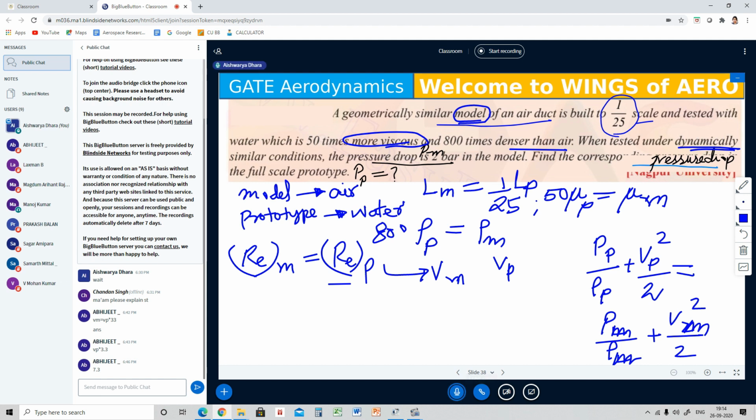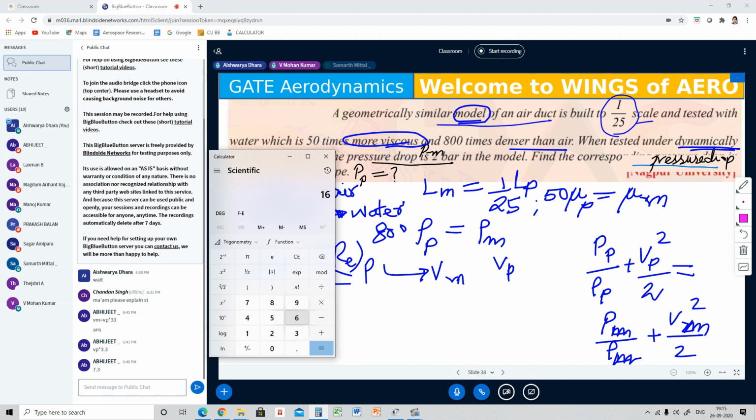Mohan Kumar, is that all right? I also checked with my hint book. Yes, ma'am. I'm getting a ratio of VP by VM equal to 0.64. VP by VM is equal to 0.64, ma'am. Okay, let me check. Here they have given 16 divided by 25.